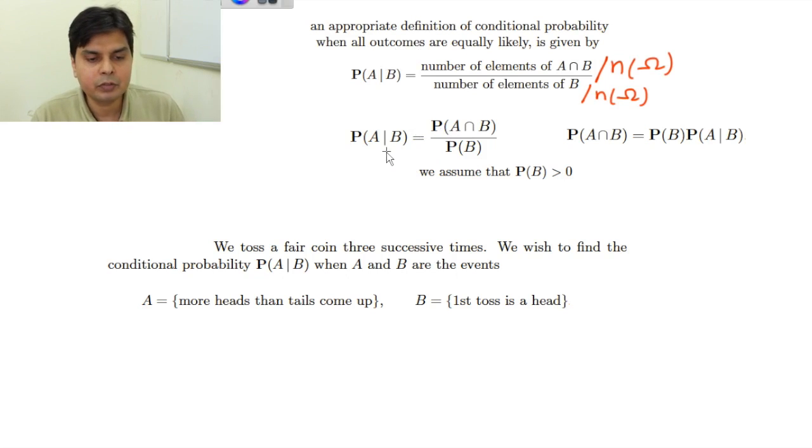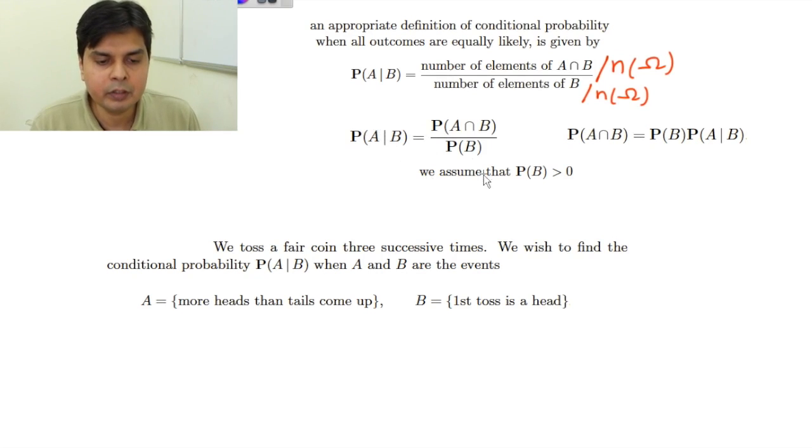And I will show in the next slide also that this law of conditional probability satisfies all three axioms of probability. What were those axioms? Number one, it has to be greater than or equal to 0, which is satisfied very easily. Number two, the additivity theorem: if I take A1 and A2, two disjoint events, then their conditional probability will be the sum of the conditional probability of A1 plus the conditional probability of A2. Number three, the probability of omega, the sample space, is 1, which will come out to be 1. So it satisfies all three things.